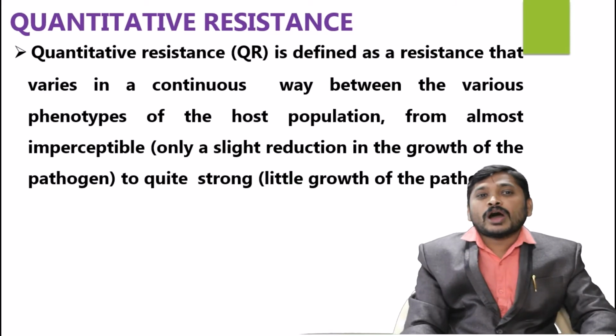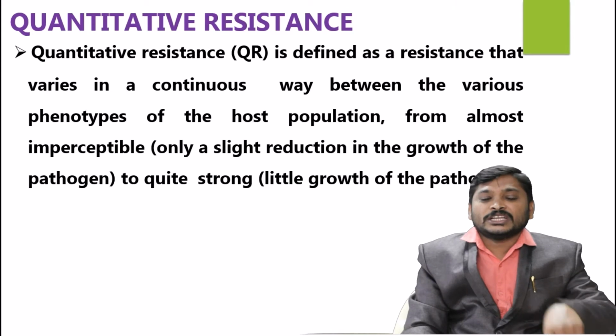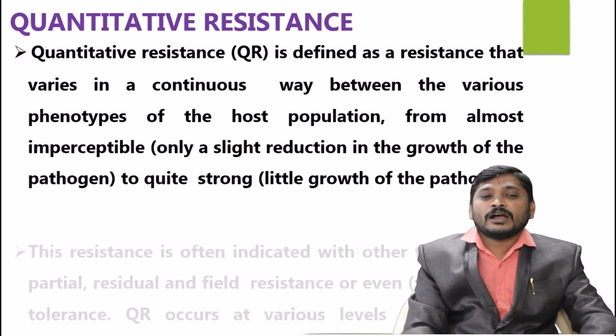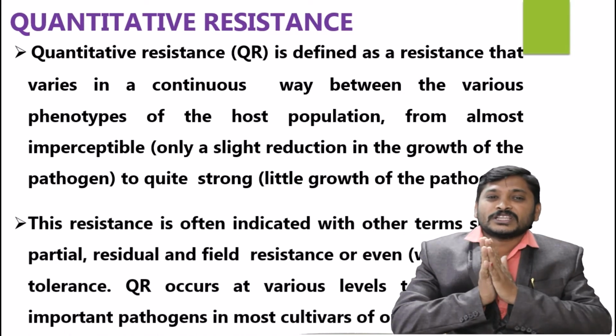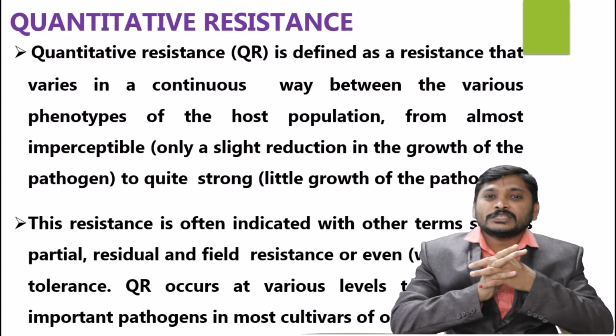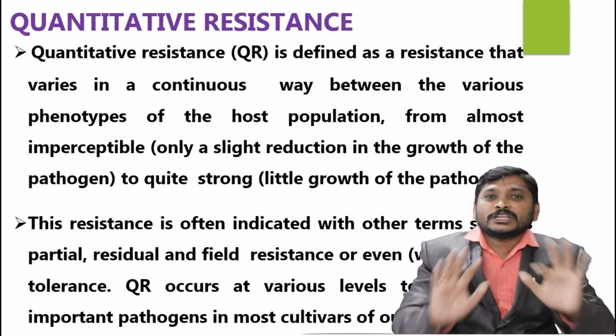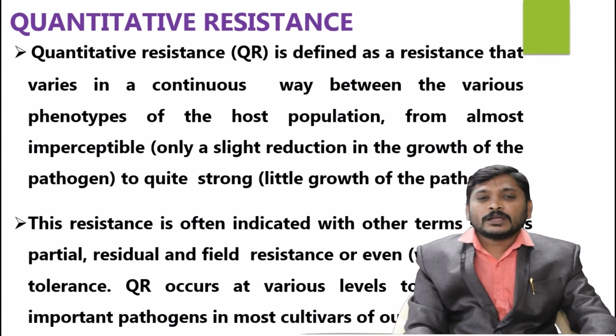It should be quantitative in nature, but we are unable to measure them. So this type of resistance is indicated with other terms such as partial or residual and field resistance, even wrongly with tolerance. That means this is called a partial type of resistance. That means quantitative in nature means either present or absent can be assumed. Coming to durable resistance.